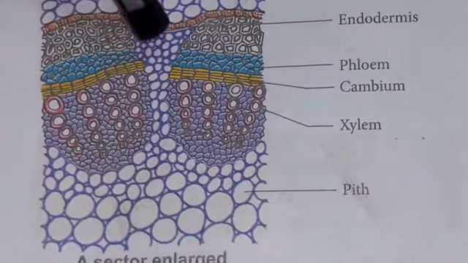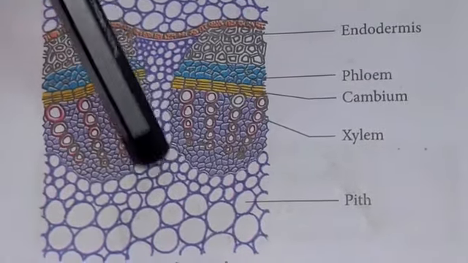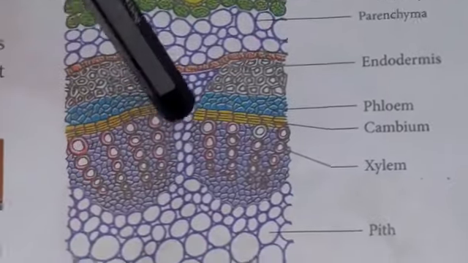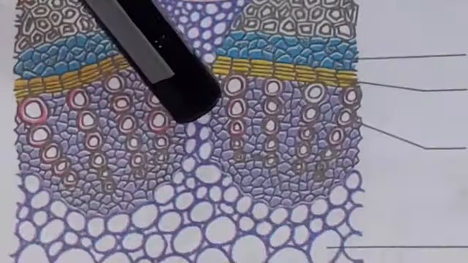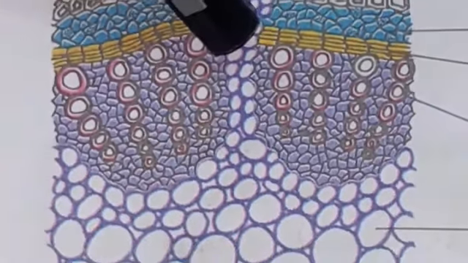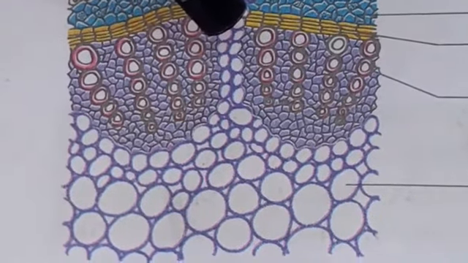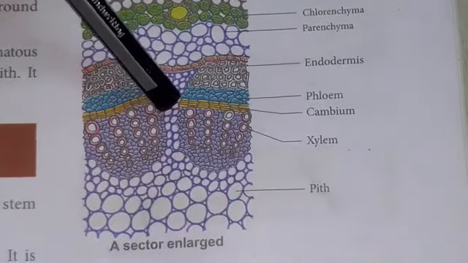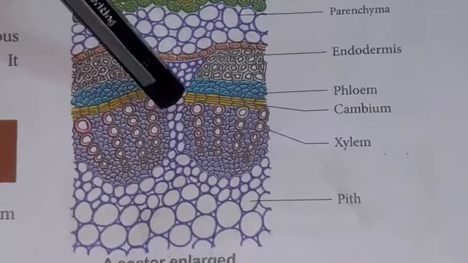The pith is extended in between the vascular bundles. Sometimes the pith is extended in between the vascular bundles. Such a pith region in between two vascular bundles, where the pith is extended, is called a primary pith ray or medullary ray.